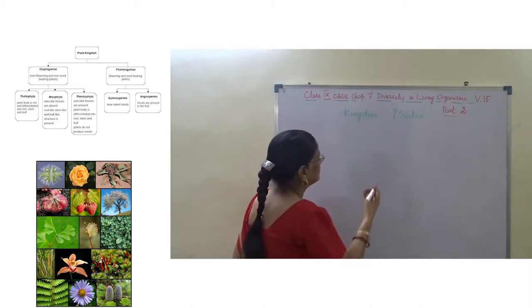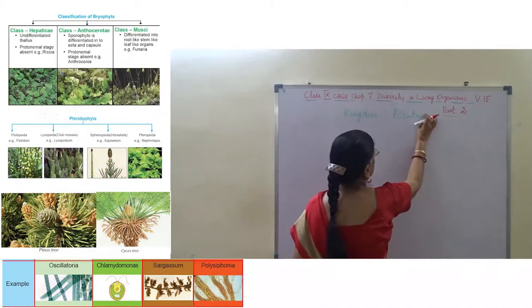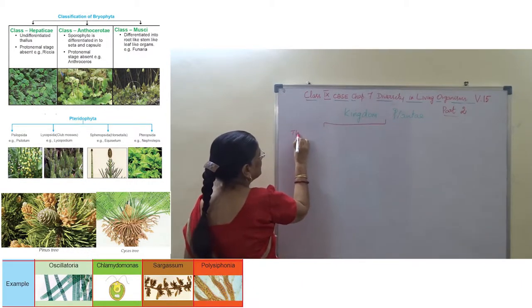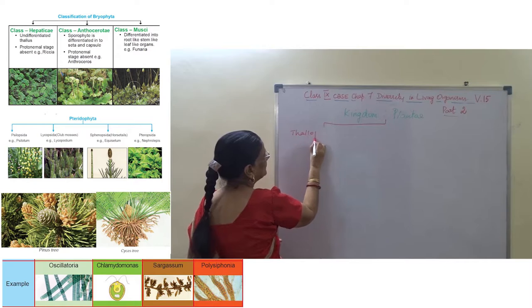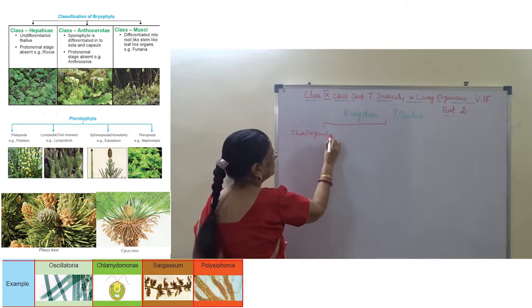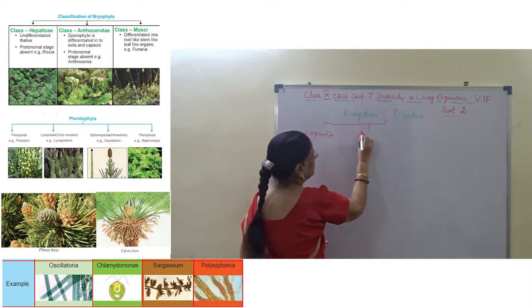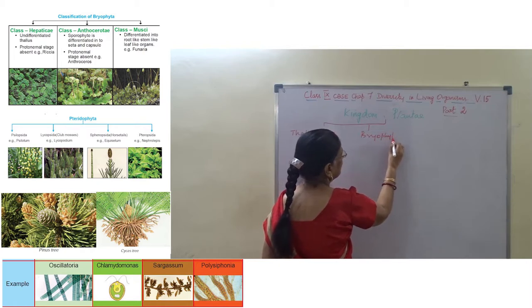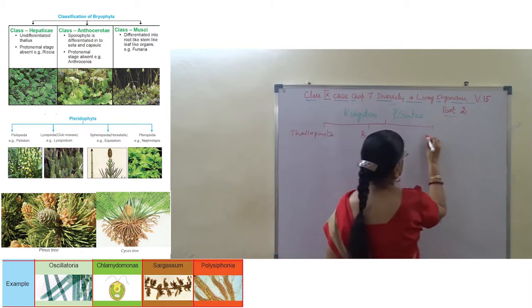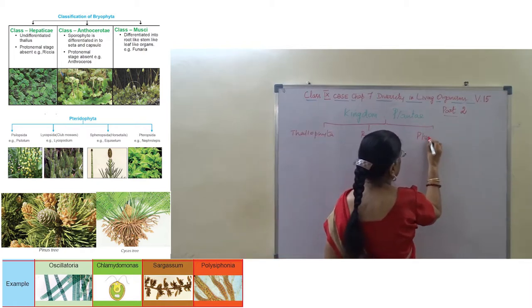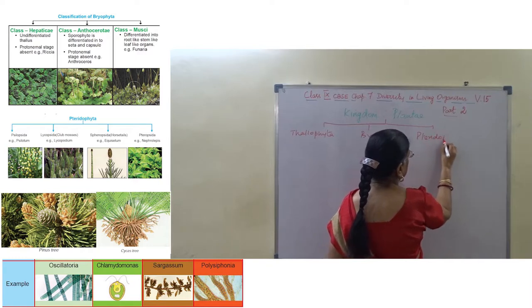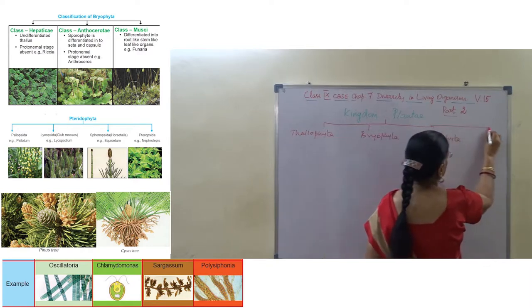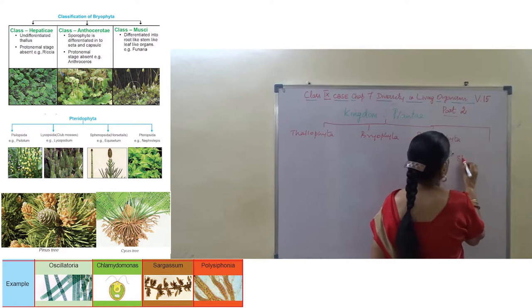Now the major groups of plants are Thallophyta, second one Bryophyta, third one Pteridophyta, and fourth one Spermatophyta.